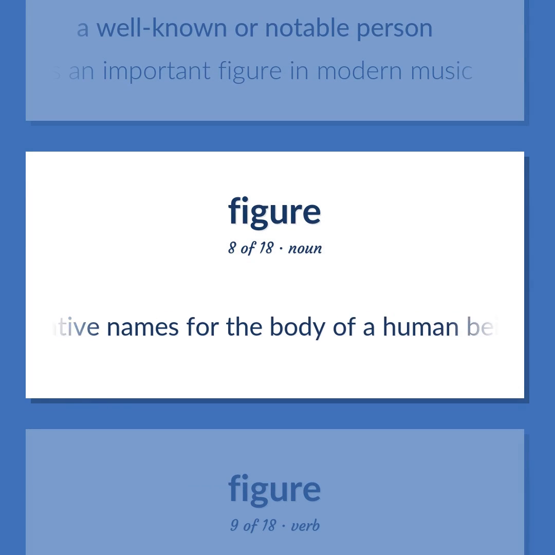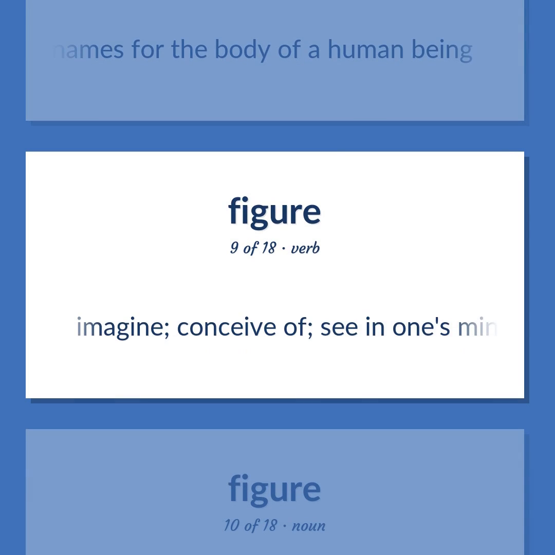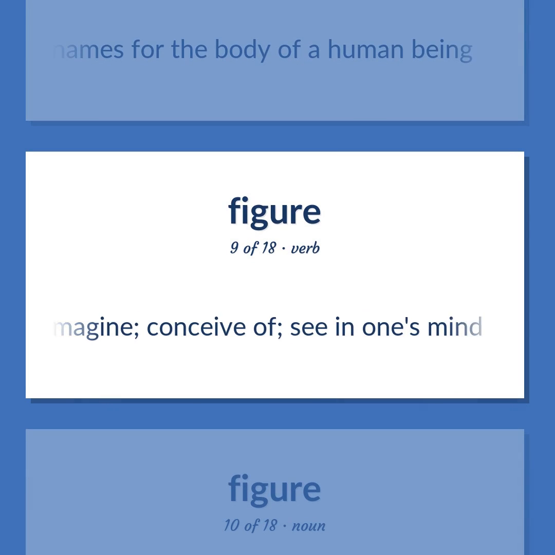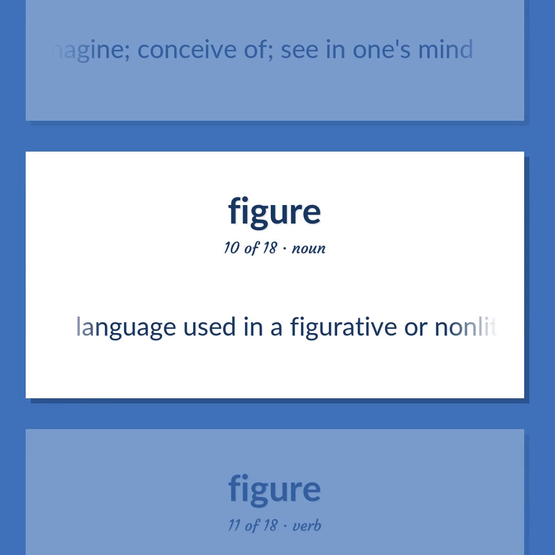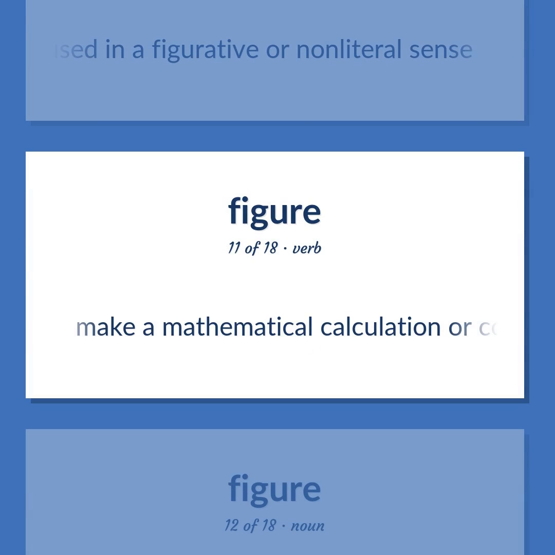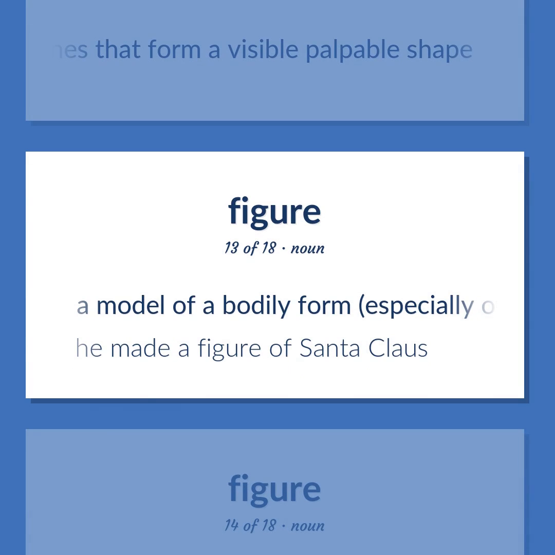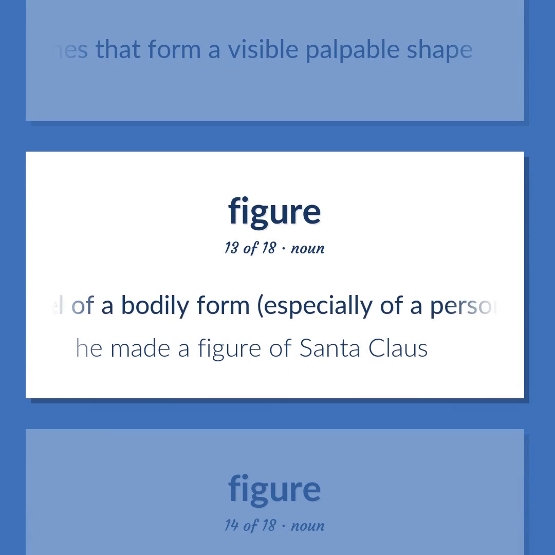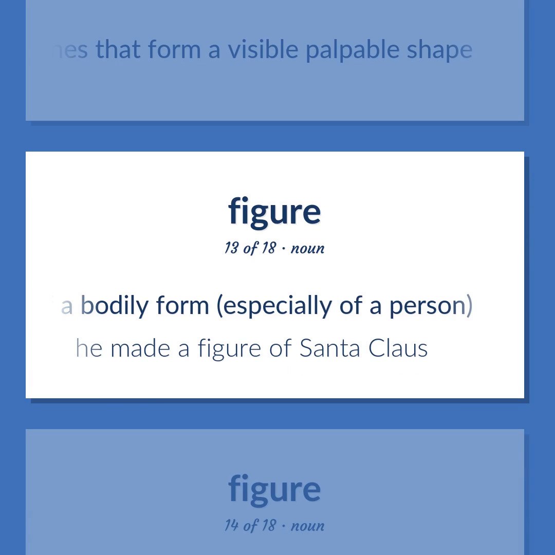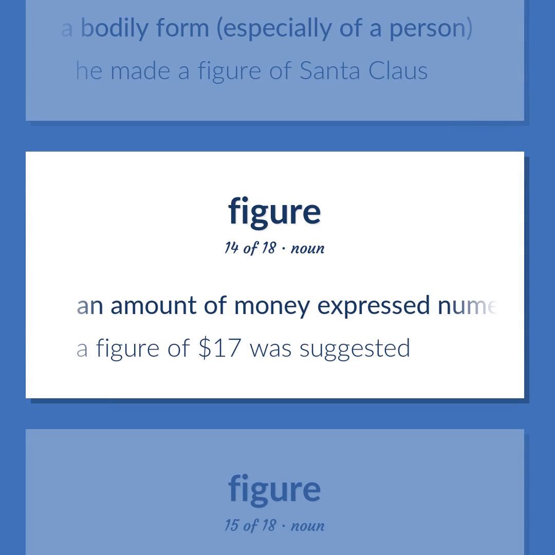Alternative names for the body of a human being. Imagine, conceive of, see in one's mind. Language used in a figurative or non-literal sense. Make a mathematical calculation or computation. A combination of points and lines and planes that form a visible palpable shape. A model of a bodily form, especially of a person. He made a figure of Santa Claus. An amount of money expressed numerically. A figure of $17 was suggested.